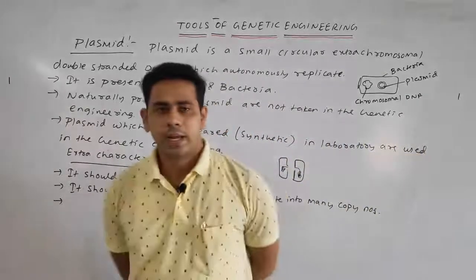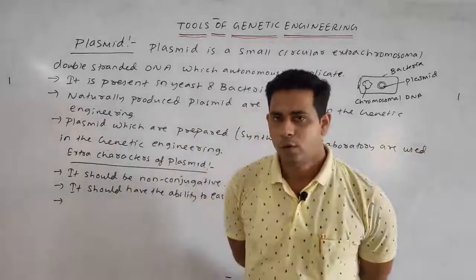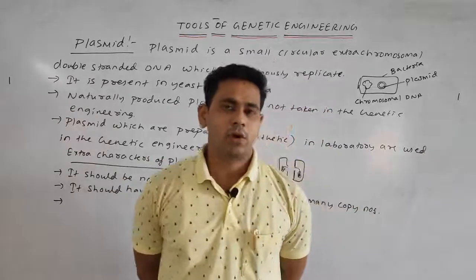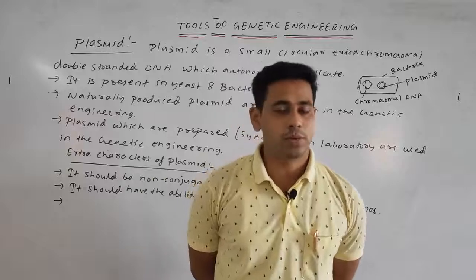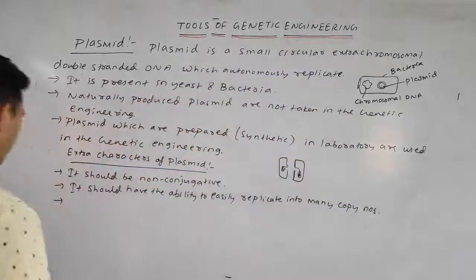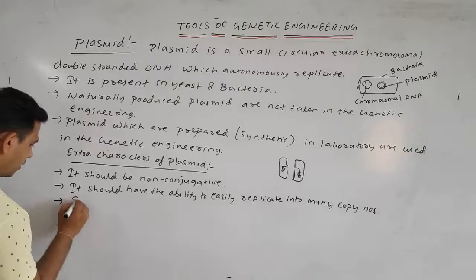Third point, it should have the ability to copy a gene around 5 to 10 kilo base pair. One kilo base pair means 1000 base pair.